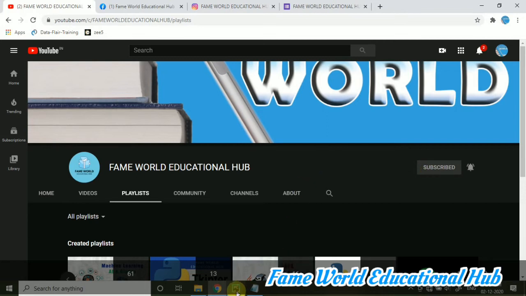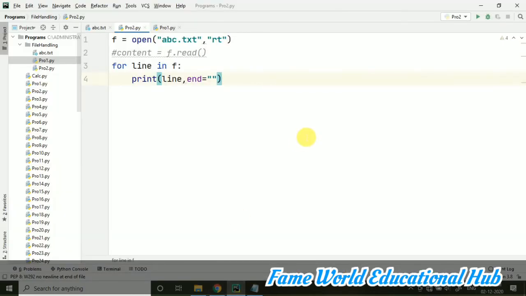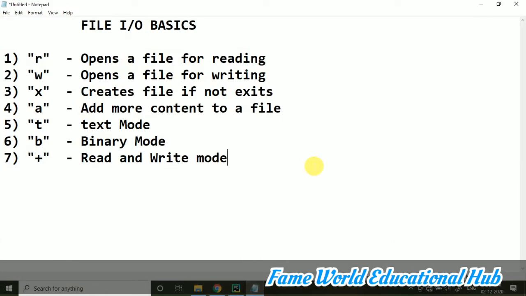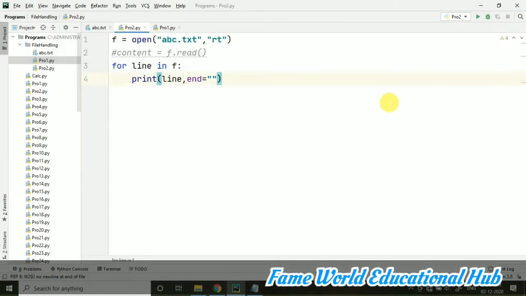So we were working on the Python file handling series, and we were working on the programs related to file handling in Python. I hope you have watched the previous videos. We have seen the different basic operations which we can perform when working on file handling: read, write, execute, append, text mode, binary mode, and the plus symbol that denotes read and write mode. These things and many more I will be covering in this playlist, so stay tuned, and don't forget to subscribe if you are new to this channel, because a lot of important content is coming very soon.